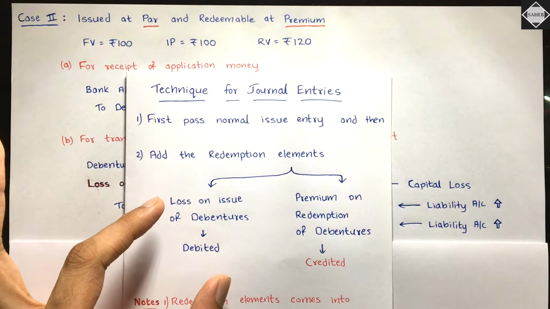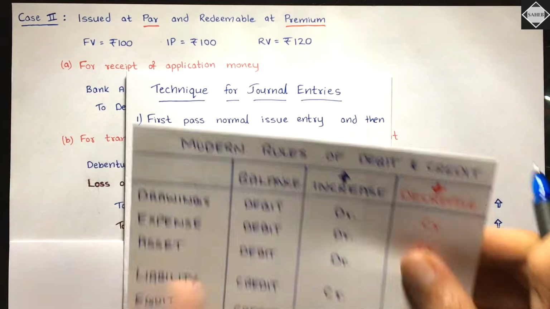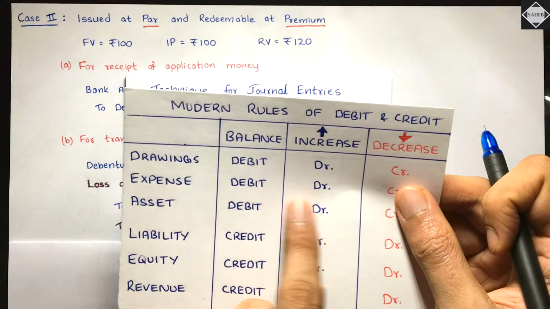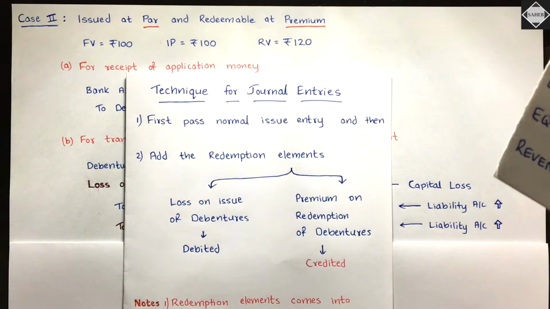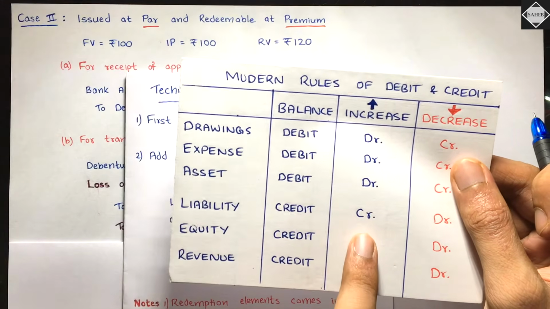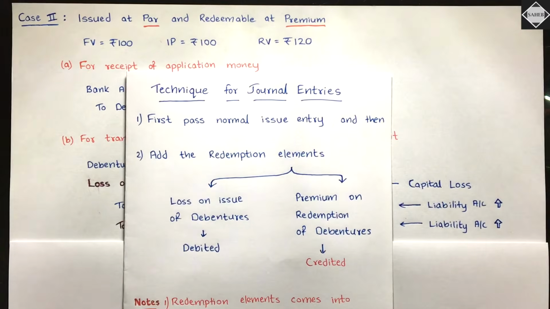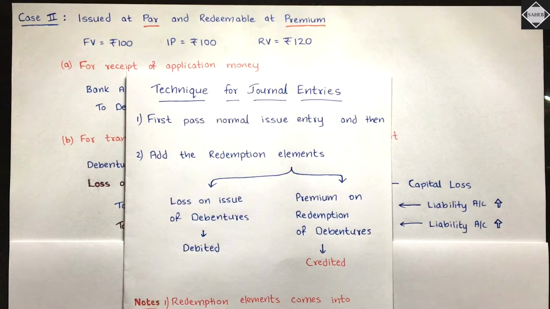How will you record a loss? Loss is an invisible expense, right? To record a loss, you have to debit, right? It has debit balance, isn't it? And then premium on redemption of debenture is a liability which has credit balance. To record that, you will have to credit. Is that clear? So the simple journal entry for this will be loss on issue of debentures account debit rupees 20 and premium on redemption of debentures account credit rupees 20. Is that clear? Simple and straightforward.